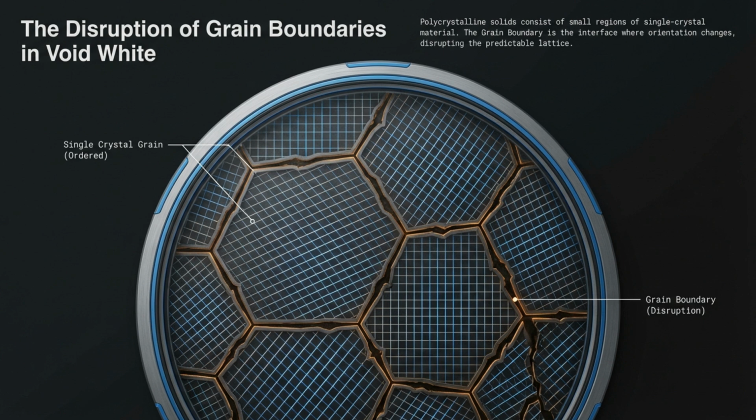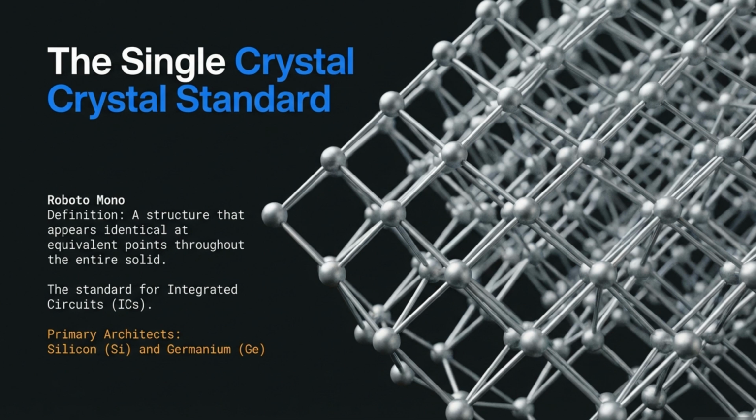Polycrystalline solids consist of small regions of single crystal material. The interface where orientation changes is called the grain boundary. This disruption interrupts the predictable lattice structure. The single crystal standard is essential for integrated circuits. This structure appears identical at equivalent points throughout the solid.